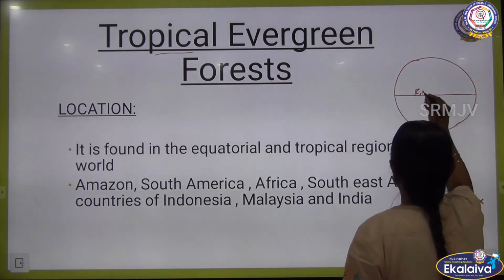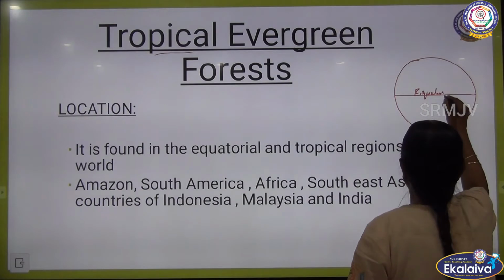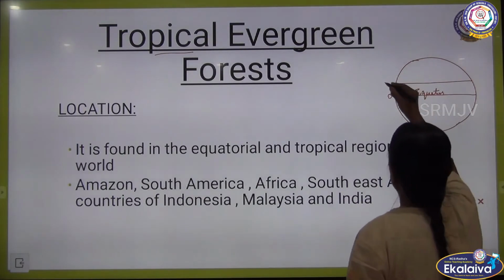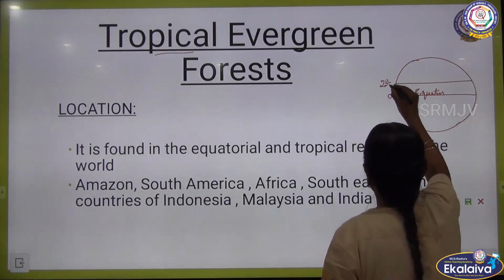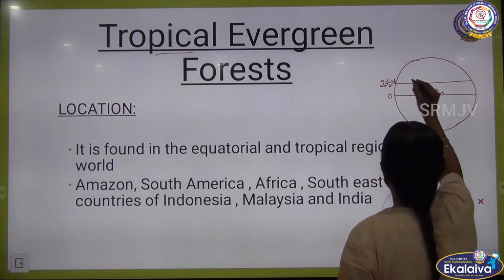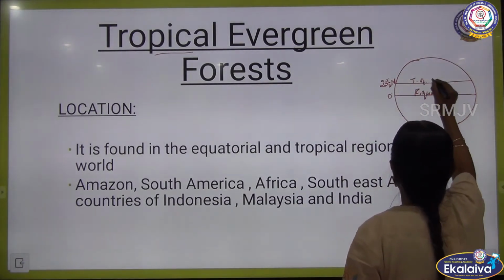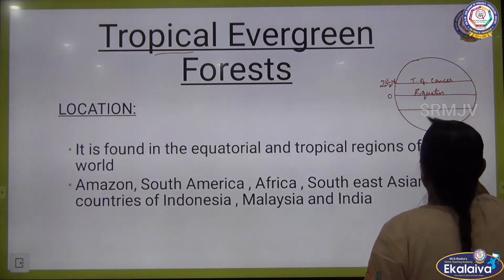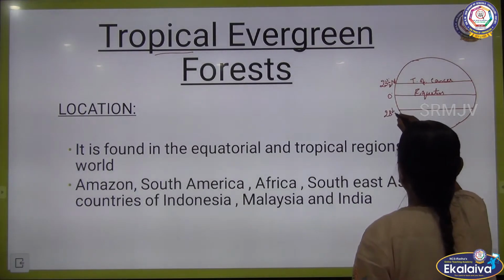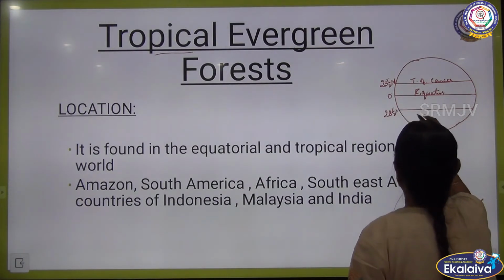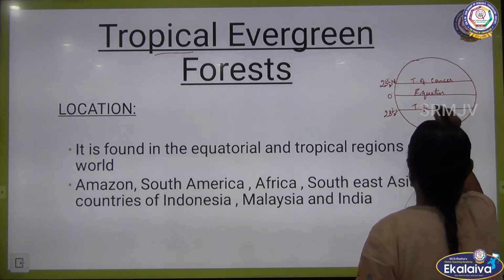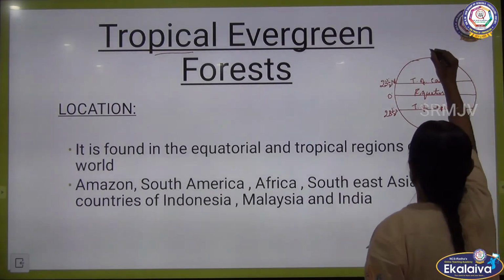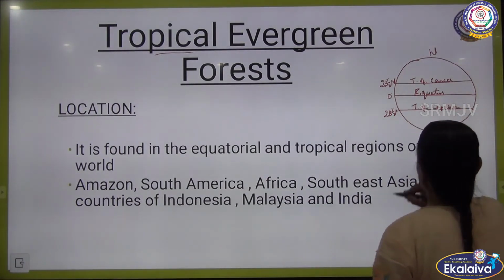This is the equator, 0 degree. 23.5 degree north, Tropic of Cancer. 23.5 degree south, Tropic of Capricorn. This is north, this is south.